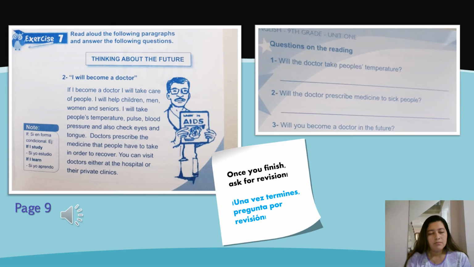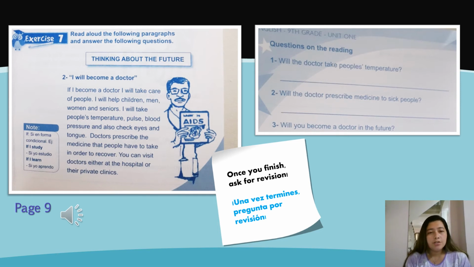I will take people's temperature, pulse, blood pressure, and also check eyes and tongue. Doctors prescribe medicine that people have to take in order to recover. You can visit doctors either at the hospital or their private clinics.